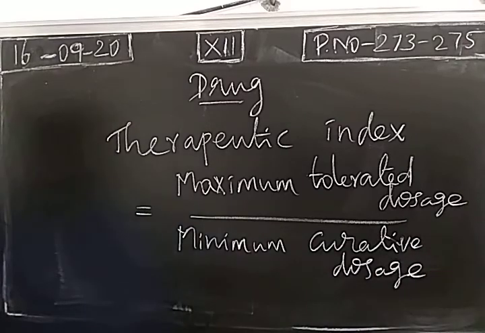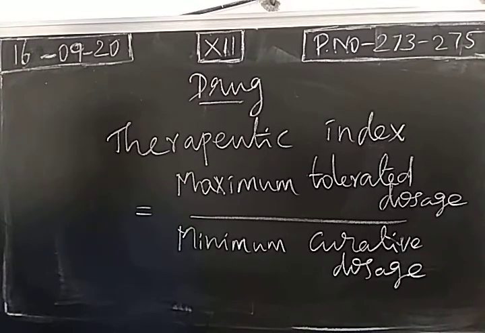For each drug there is a particular direction on how much dosage should be taken. By medical practice, a dosage of a drug will be prescribed, and based on the prescription we have to take the dosage. The medicinal value of a drug can be decided based on this value, the therapeutic index.